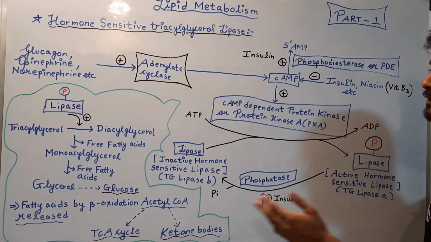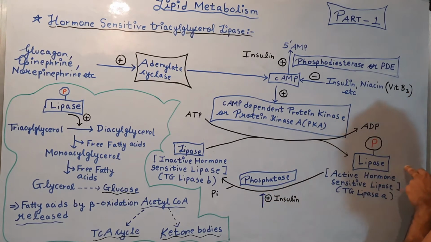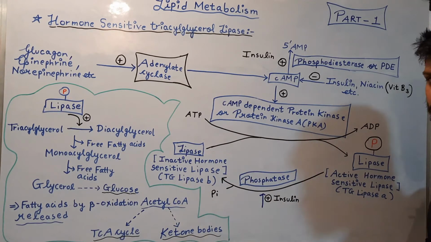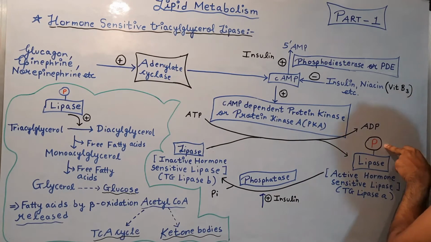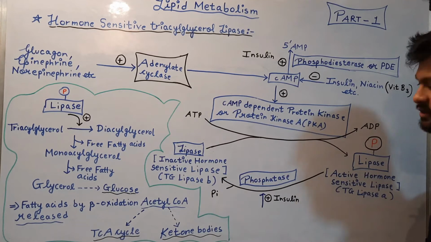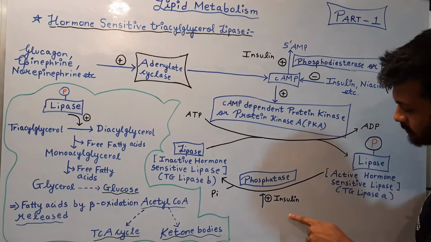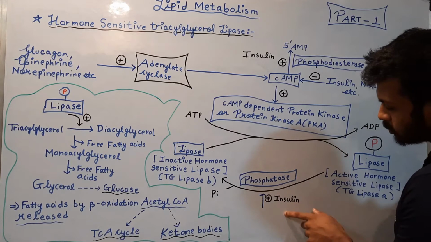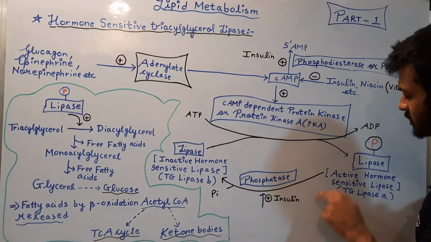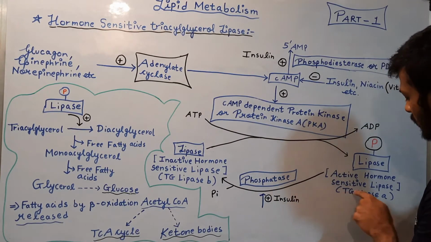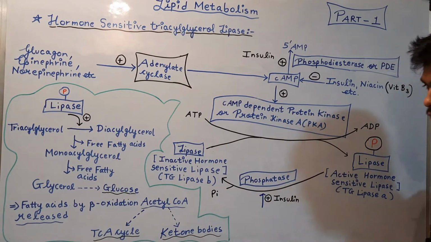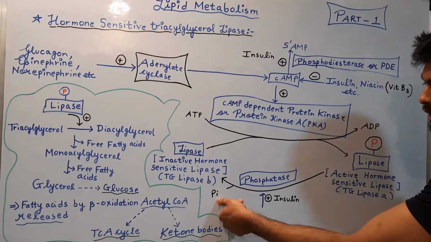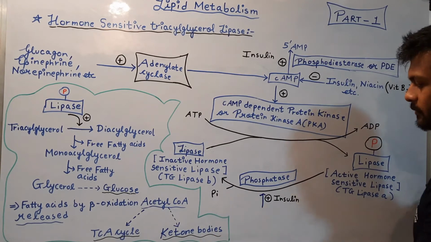And even if it is activated, insulin can also convert the active lipase into inactive lipase by simply removing the phosphate group by the enzyme phosphatase. As you can see here, insulin promotes the phosphatase step, that is, the removal of the phosphate group from the active form to the inactive form, and I have shown liberation of inorganic phosphate over here.